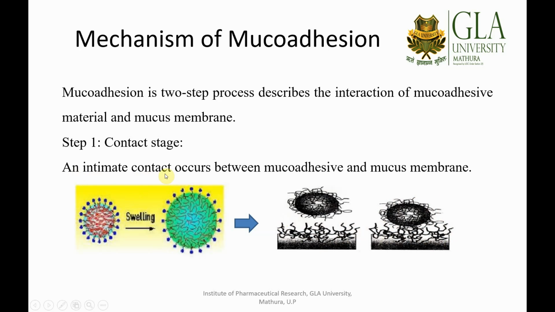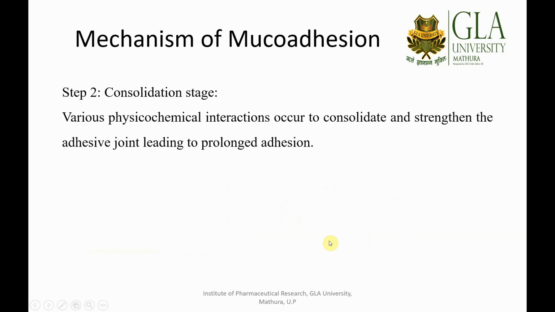So an intimate contact occurs between the mucoadhesive and the mucous membrane. This is the contact stage, and it depends on the contact angle the formulation makes with the mucous membrane.